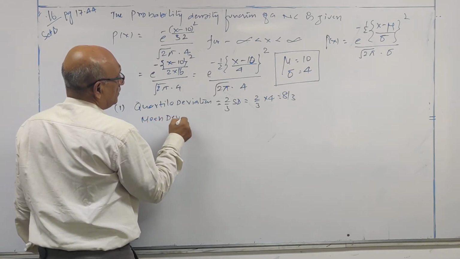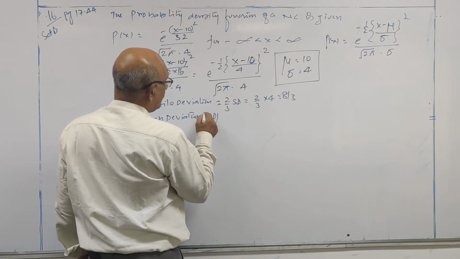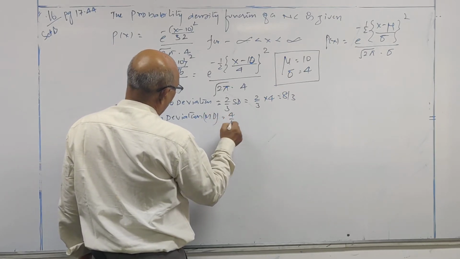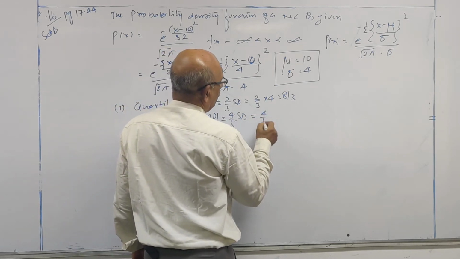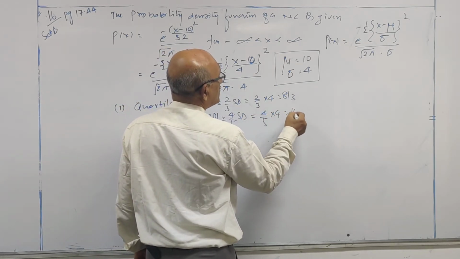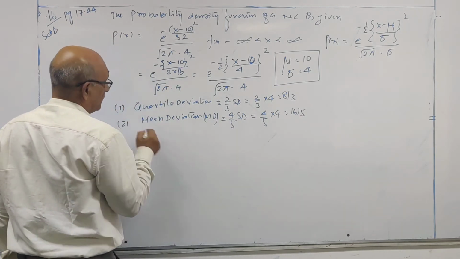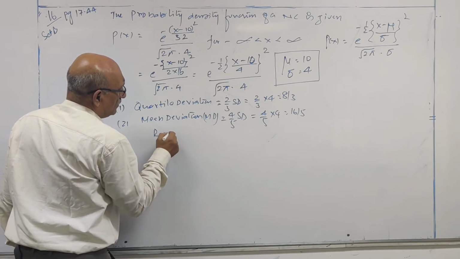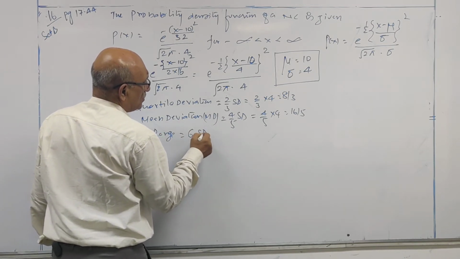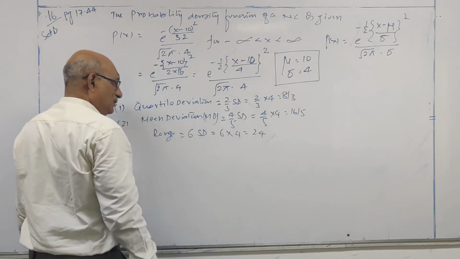Mean deviation, MD, is equal to 4 by 5 into standard deviation. So this is 4 by 5 into 4, 16 by 5. Next, range is equal to 6 into standard deviation, 6 into 4, 24.